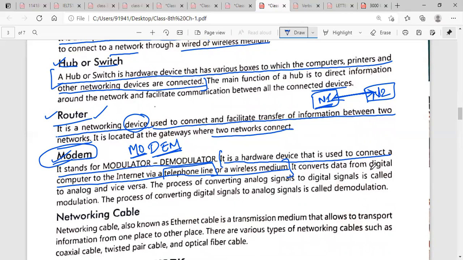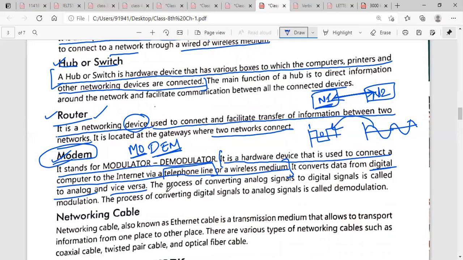It converts data from digital to analog. Digital data is understood by the computer only. It will be in the form of 1s and 0s. And what will the analog signal be? It will be of this type, in continuous form, like a wave. And you can also do vice versa, meaning you can convert analog to digital as well.